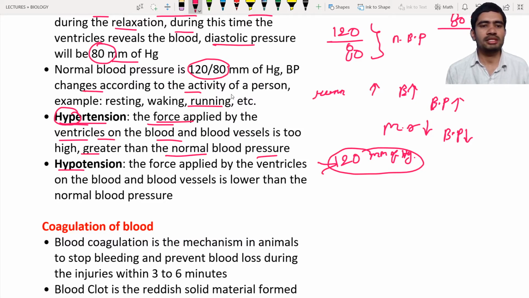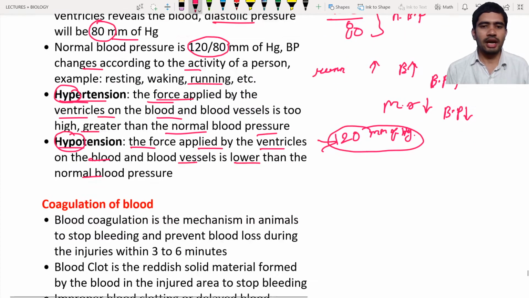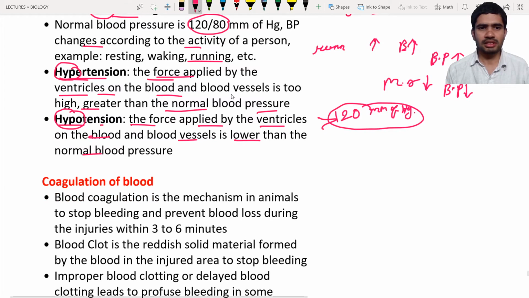And hypotension means, hypo means below, okay, less than the normal. So hence we can define hypotension as the force applied by the ventricles on the blood and also blood vessels which is lower than the normal blood pressure, that is known as hypotension. Okay, and next coming here, we will discuss more about it.